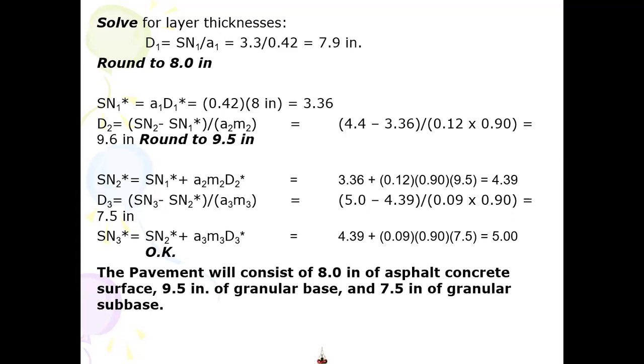But you know, 1 inch means a lot in cost. So that's why we don't increase by 1 inch, we increase in 0.5 inch steps. So once we know SN1, then we'll use this SN1 structure to find E2.